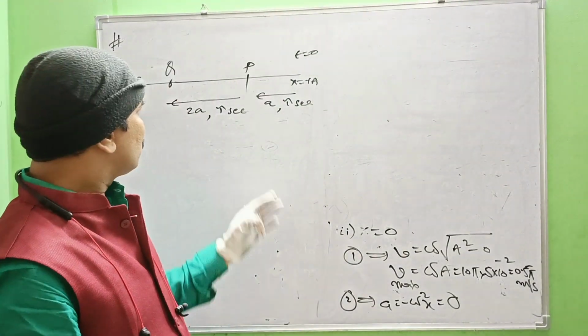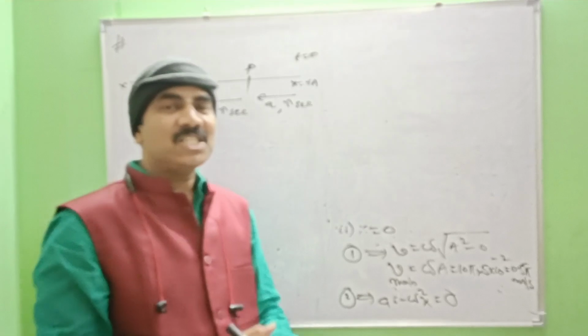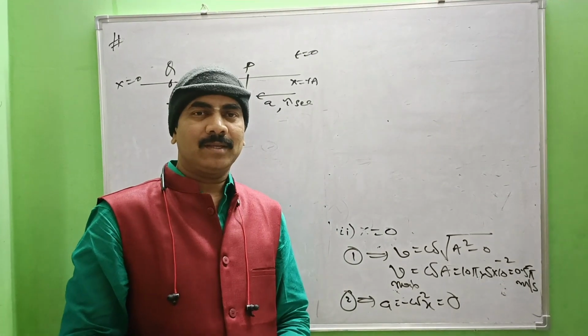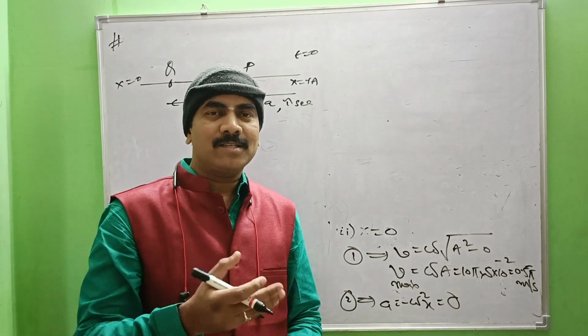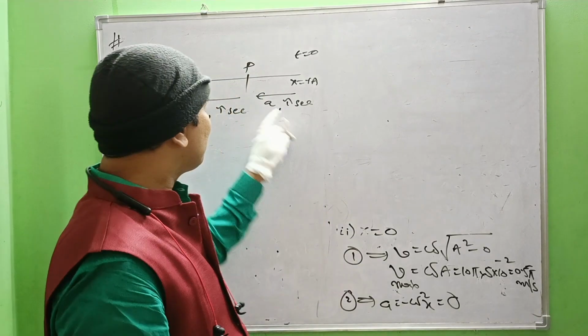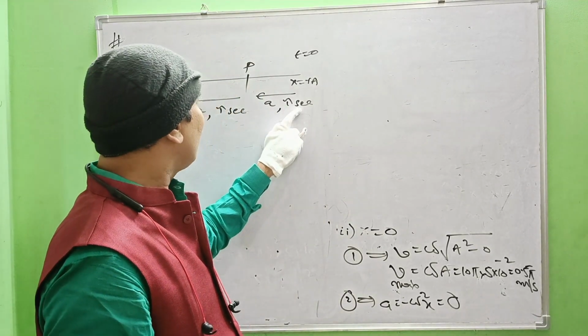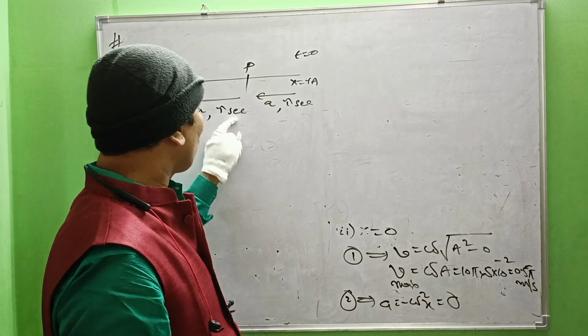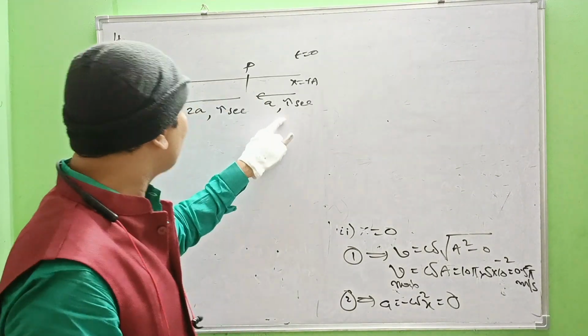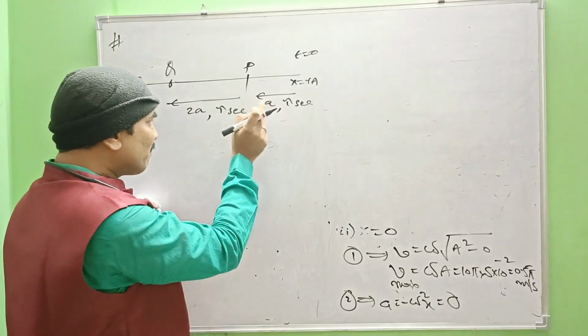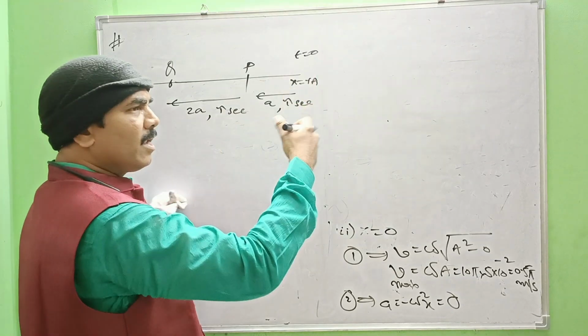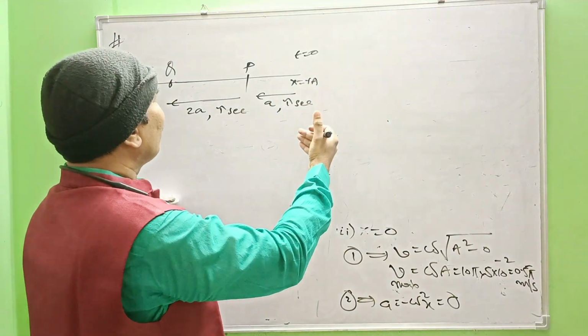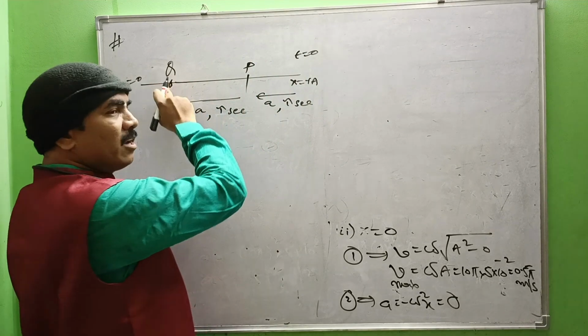So that's why here the particle starts from rest in linear simple harmonic motion. It covers a distance a in tau seconds and a distance 2a in the next tau seconds along the same direction. Here distance increases from a to 2a, so we can take it as granted that the motion is from extreme position to mean position.